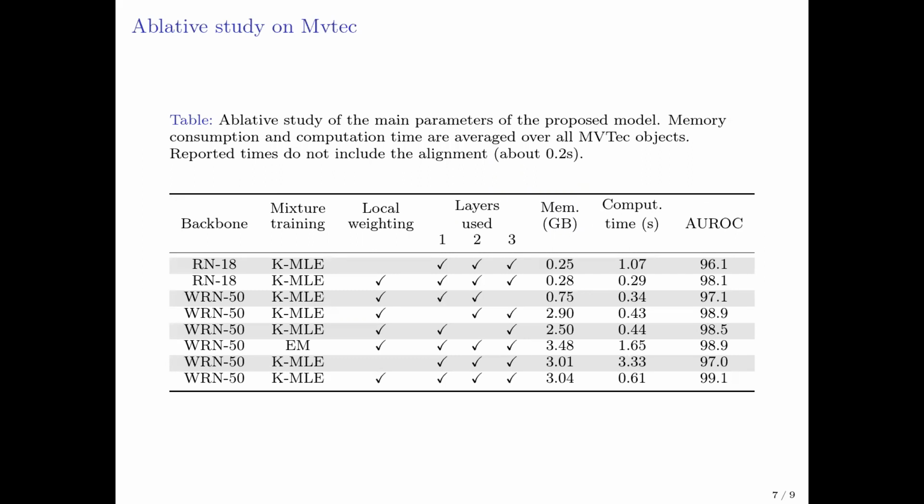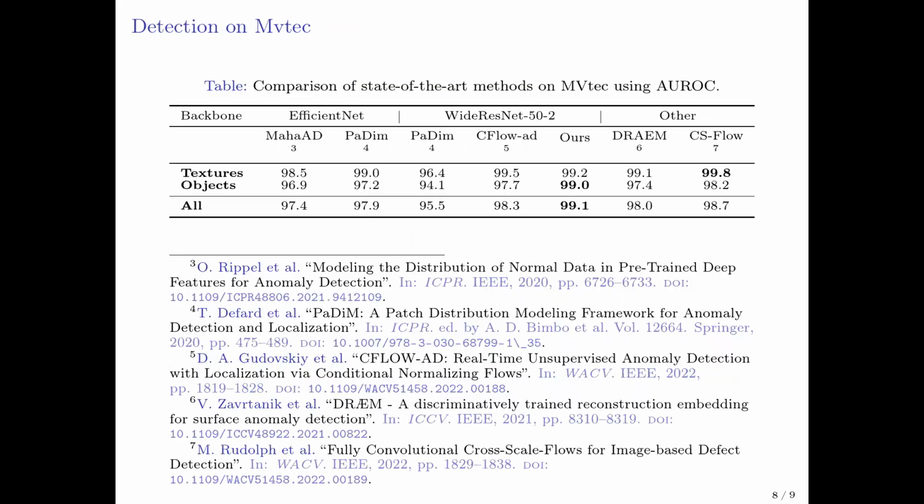The regularization we have chosen allows K-MLE to be as good as EM, while K-MLE trains faster. The localization of the weights allows us to improve the area under the ROC curve by 1%, but also reduces the inference time and does not make a so heavy model. Our method gives state-of-the-art results.